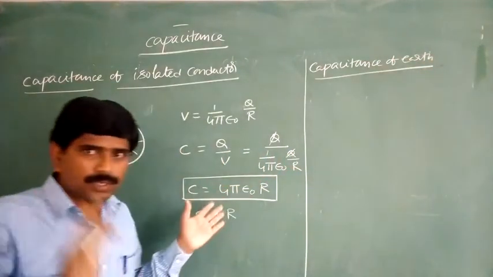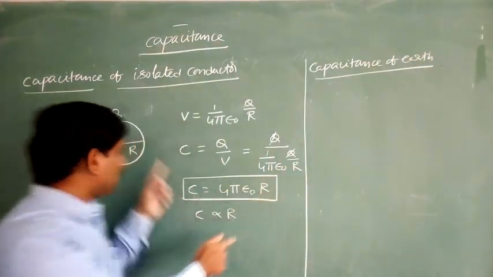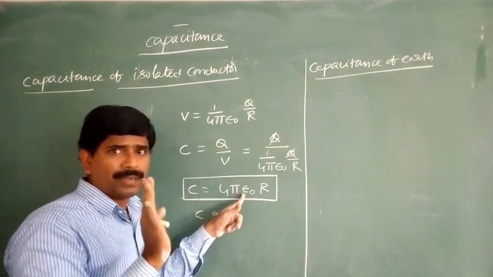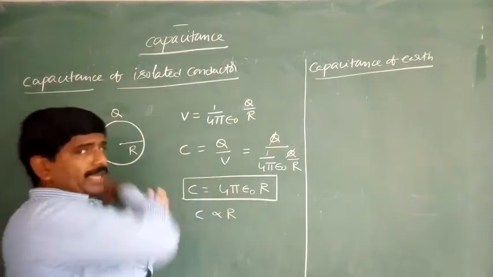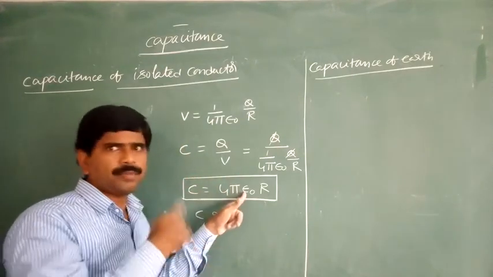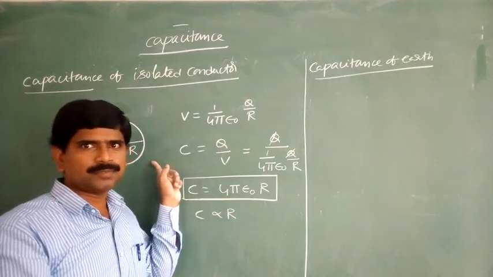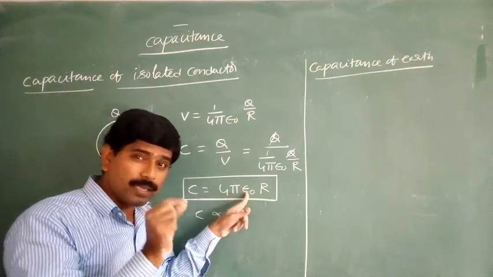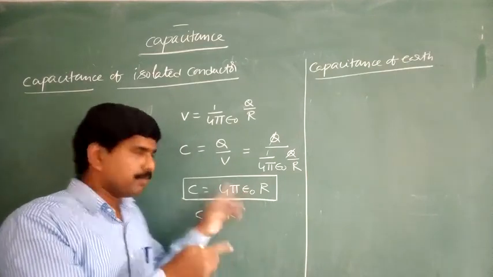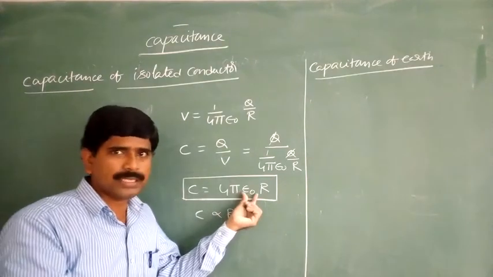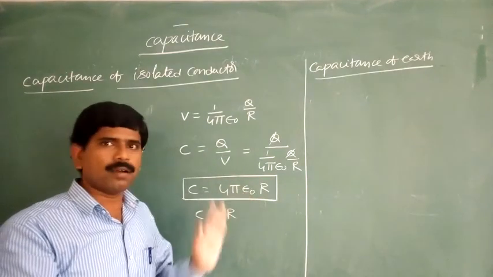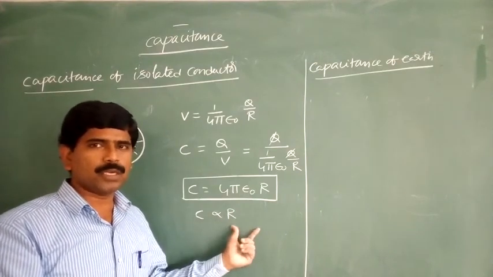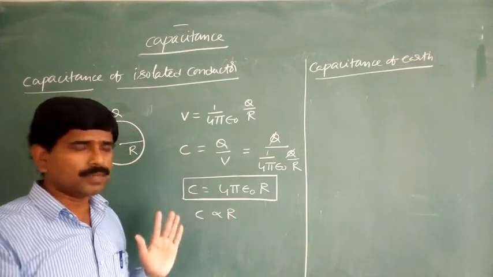Try to observe. If R value increases, the capacitance increases. We are taking only a single medium, that's why I have not mentioned it here. This is the air medium. In case the medium changes, the capacitance also changes. Here 4 pi is only a constant. If epsilon changes, it means the medium changes. But in this condition, the medium does not change. That's why this is a constant. C is directly proportional to R, where R means the radius of that spherical shell.